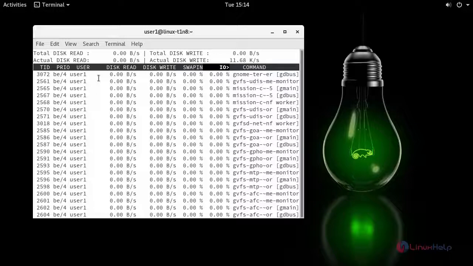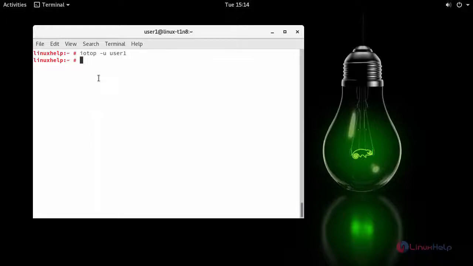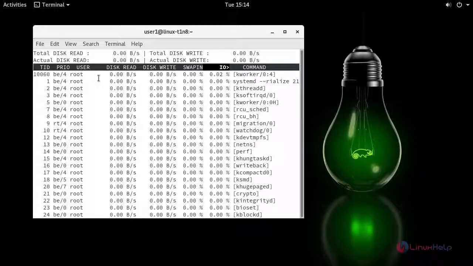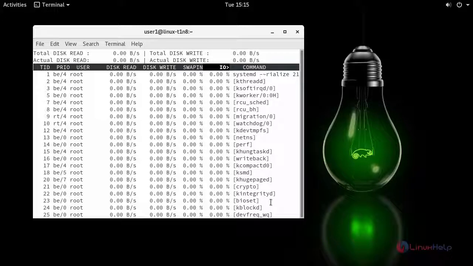If I want to view the statistics of the root user, this is what happens. Similarly, Iotop comes with several options such as -h, -r, -o, and -p,